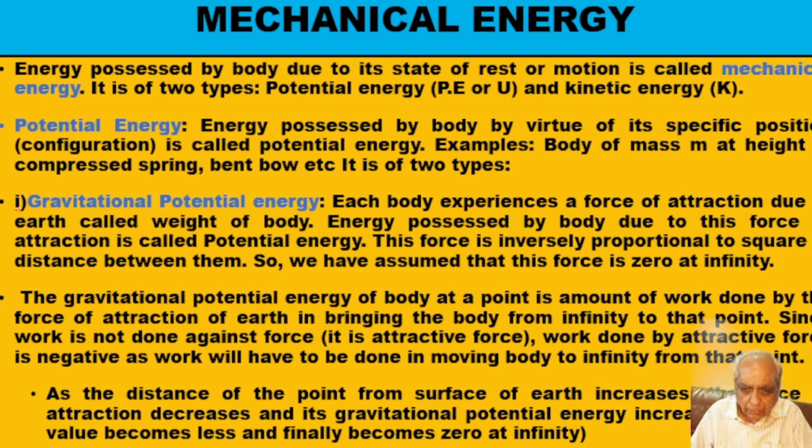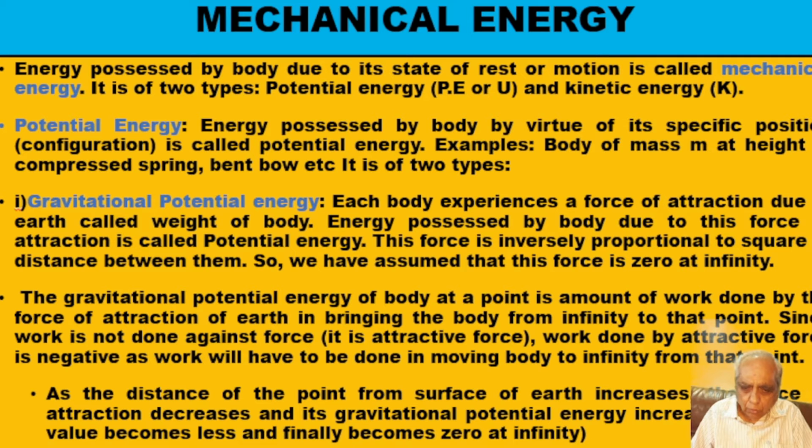Now I will explain to you gravitational potential energy. Energy of a body due to its position is called gravitational potential energy. For example, if a body is kept at a height h, then we say its potential energy is mgh. Why?